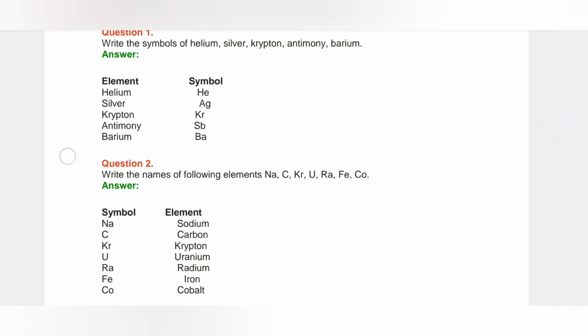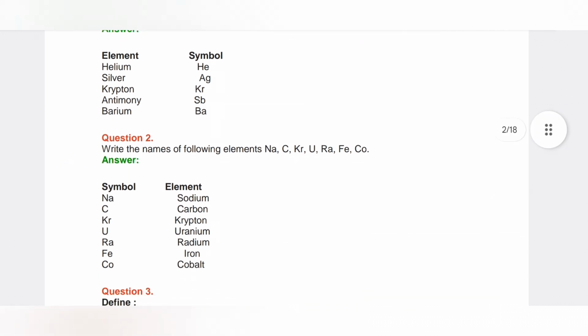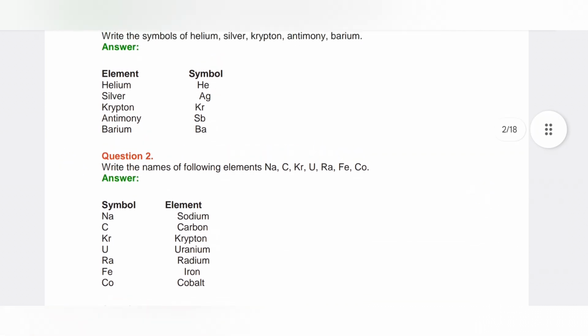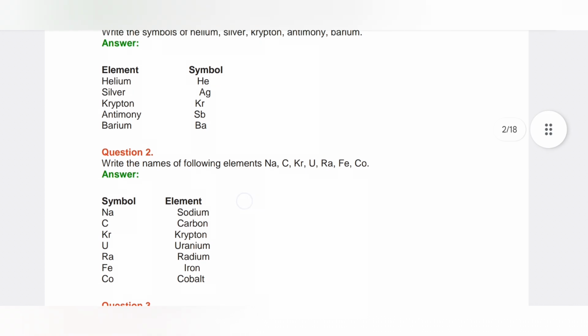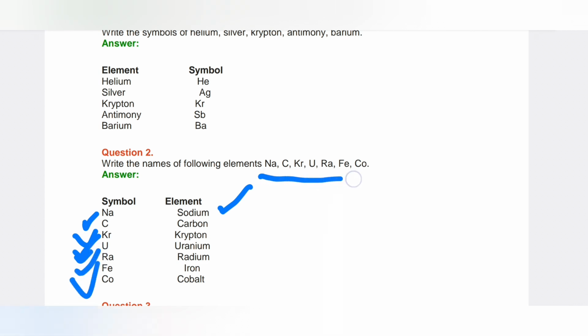Next question is: write the names of the following elements: Na, sodium; K, potassium; Ca, calcium; C, carbon; Kr, krypton; U, uranium; Ra, radium; Fe, iron; and Co, cobalt. These are the symbols, and the names of these are written here.